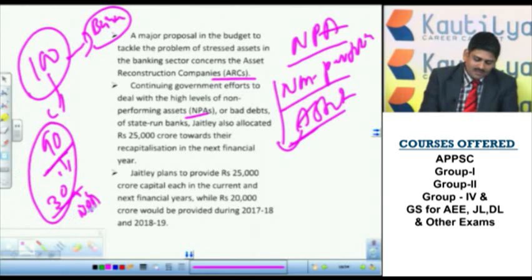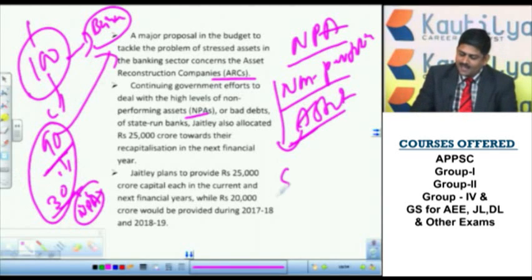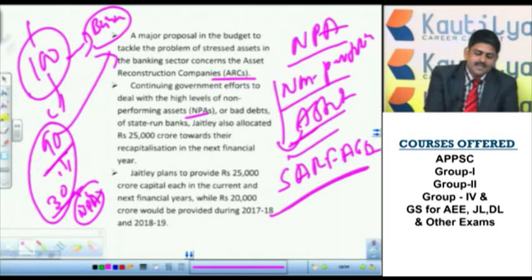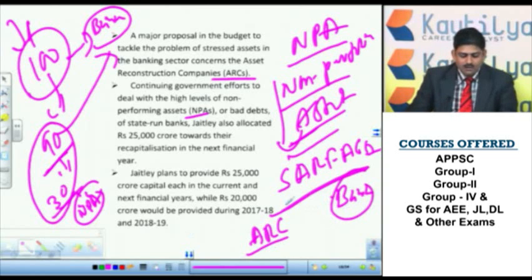That means non-performing asset. The person had taken the loan and is not repaying. Under the SARFAESI Act, there is another act known as the SARFAESI Act, the bank can initiate action for this. So this is the mechanism. However, an alternative mechanism was also created in the name of ARC, that means Asset Reconstruction Company. Here, the bank has to wait for 90 days, then again give a 30 days time notice.